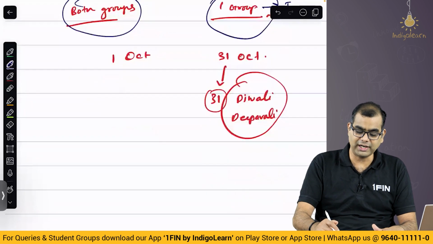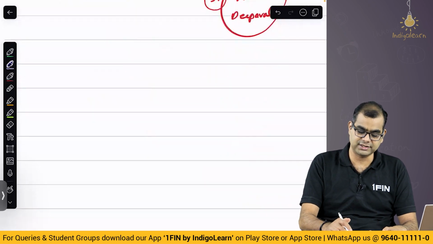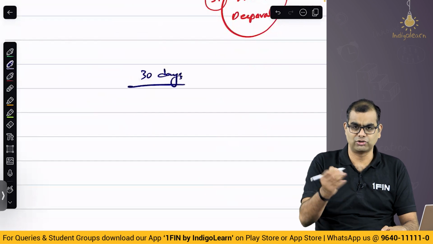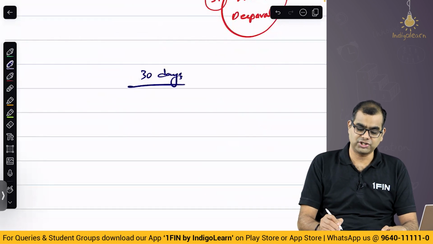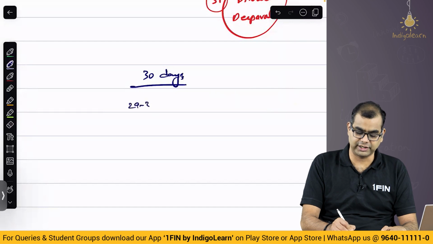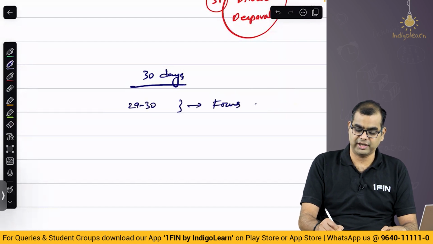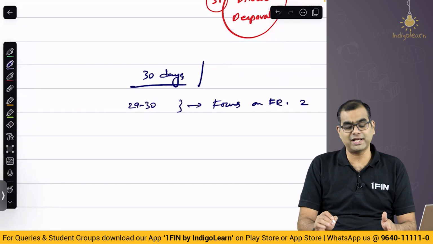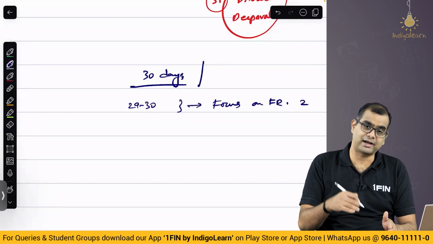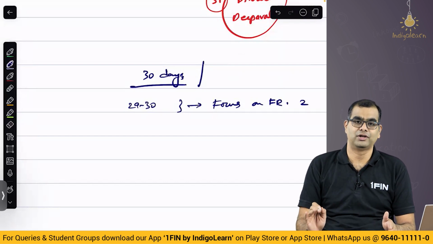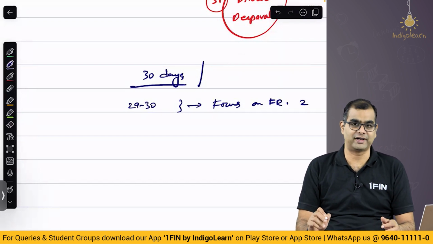Okay. Now, what I want to communicate here, my dear friends, is when you have these 30 days, excluding again 31st October, my suggestion is in these 30 days, the last 2 days, 29th and 30th, focus on FR. Okay. This applies for people who are writing both groups or a single group. Last 2 days you have to prepare FR only.